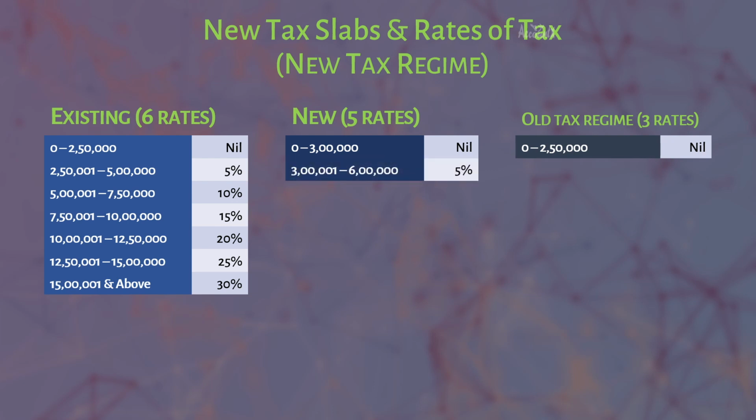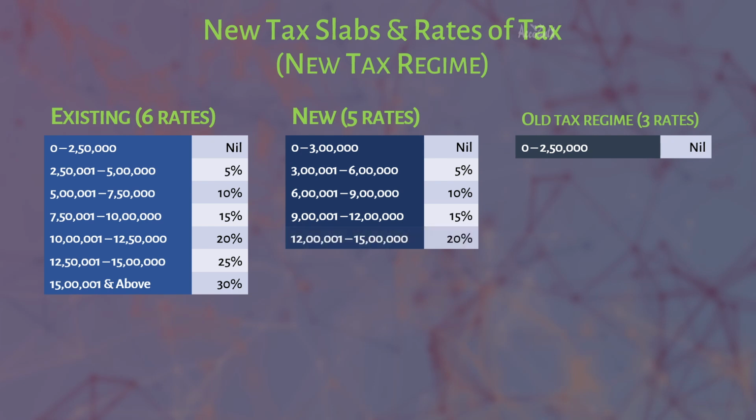If your income is more than 3 lakh and if it is up to 6 lakh, then rate of tax is 5%. More than 6 lakh up to 9 lakh, it is 10%. More than 9 lakh up to 12 lakh, it is going to be 15%. More than 12 lakh up to 15 lakh, it is 20%. And over 15 lakh, rate of tax is going to be 30%.